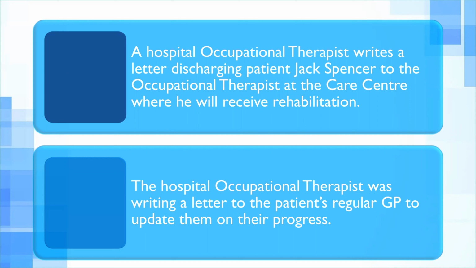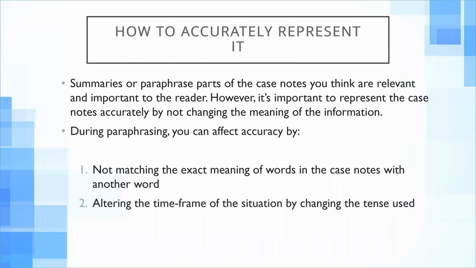Now you know what content to use, and we'll discuss how to accurately represent it. So this is the second key part of the content, accurately representing the case notes. Summarize or paraphrase parts of the case notes you think are relevant and important to the reader. However, it's important to represent the case notes accurately by not changing the meaning of the information.